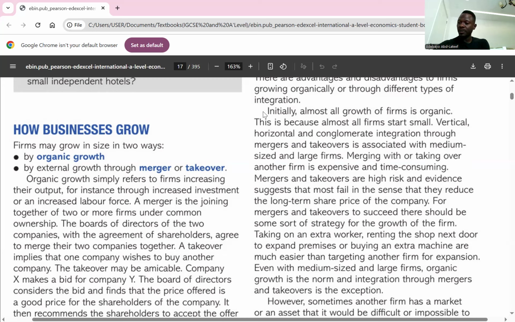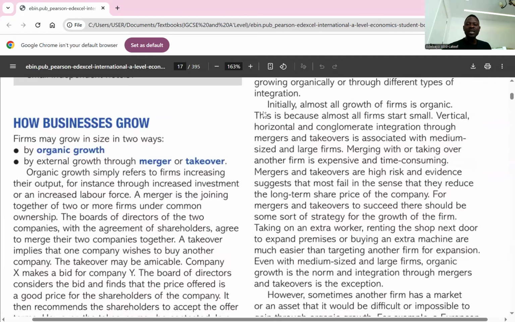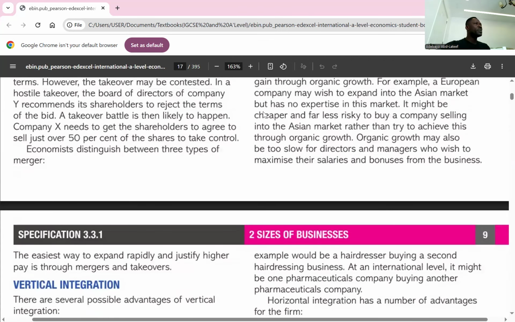So for merger, what does merger simply mean? It simply means the joining of two or more firms under the same ownership. That is what merger is about. Then we have takeover. For takeover, it means a firm is buying over another firm. So firm A is buying over firm B to become firm A. That is takeover. Firm A is merging with firm B to become firm A and B. That is merger. I think you get the difference here.